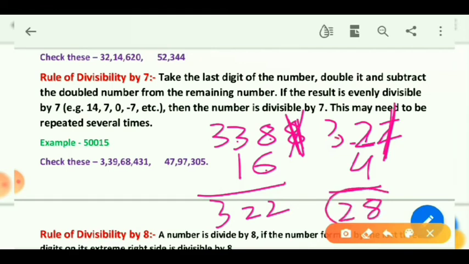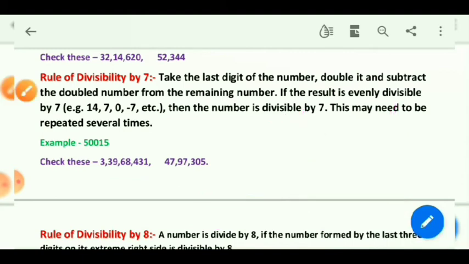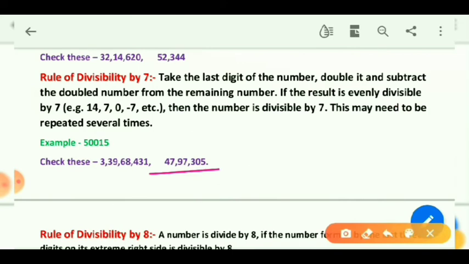So 28 we got. Okay, so here we can see that 28 is a multiple of 7, and it is divisible by 7. So we can say the whole number, that means 3 crore 39 lakhs 68,431, will be divisible by 7. Now come to the next number, that is 47 lakhs 97,305. So it is for your practice, students.